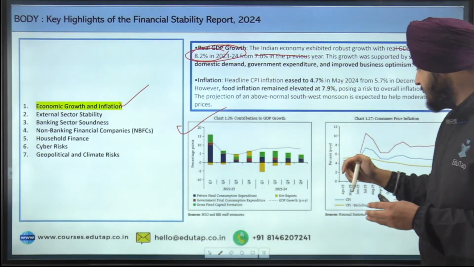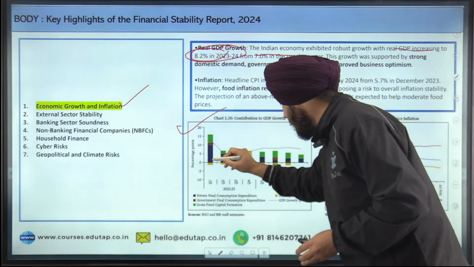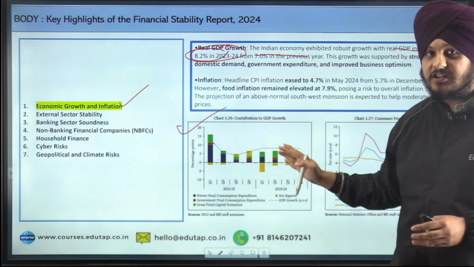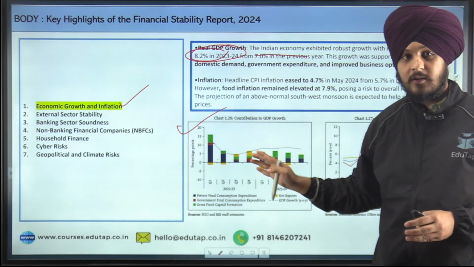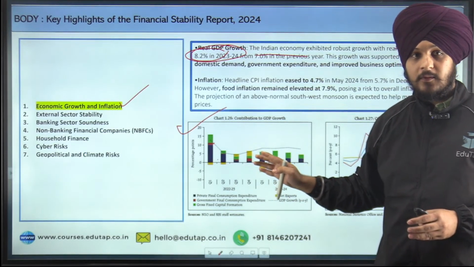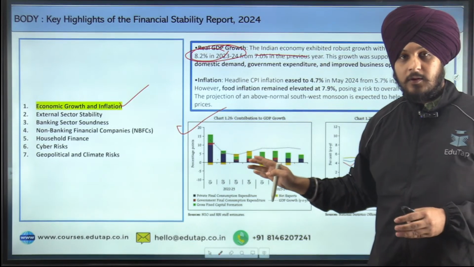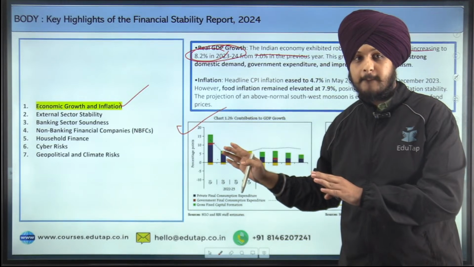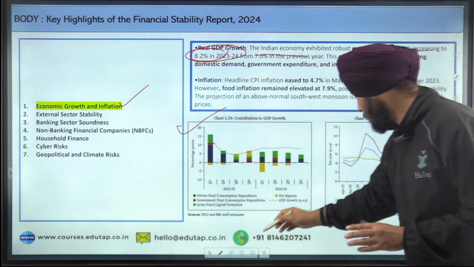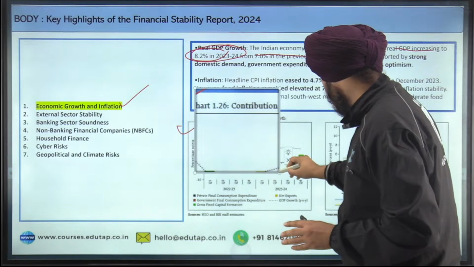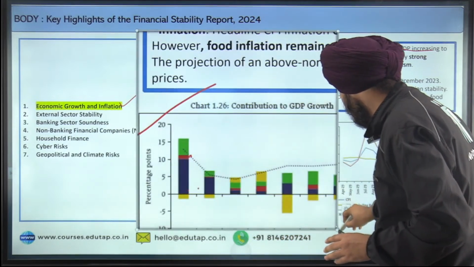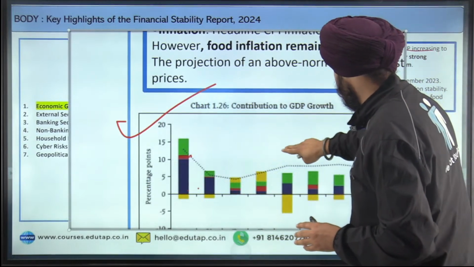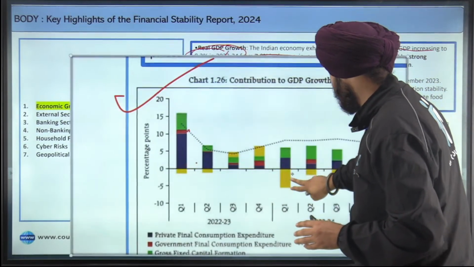In this chart, what you can see, firstly we have this blue highlighted chart. I mean, are you able to see the chart or not? Do you want me to zoom it? Do you want me to zoom the chart, or is it visible to everyone? Okay, I will zoom it for you. Wait a second, I'm doing it for the first time. Let us see how it works. Fine. I think now it is visible to everyone.